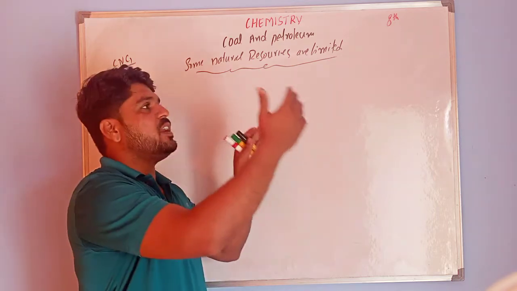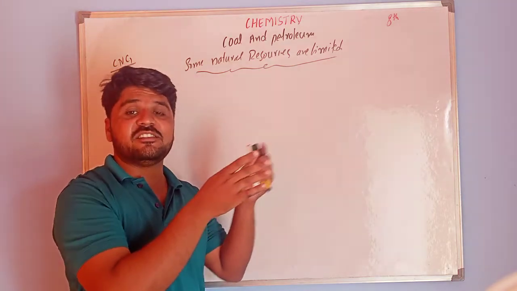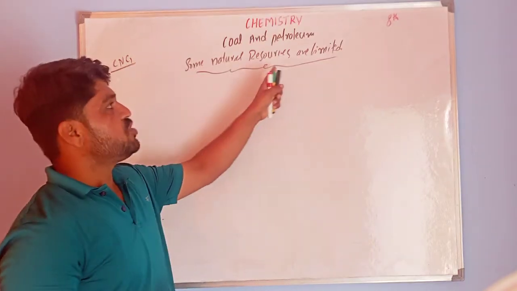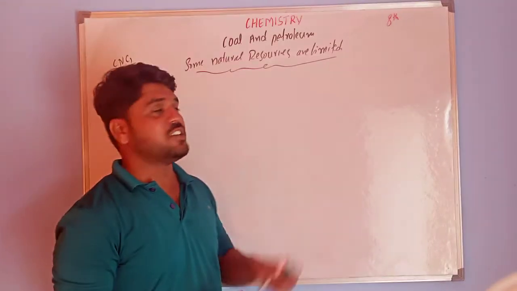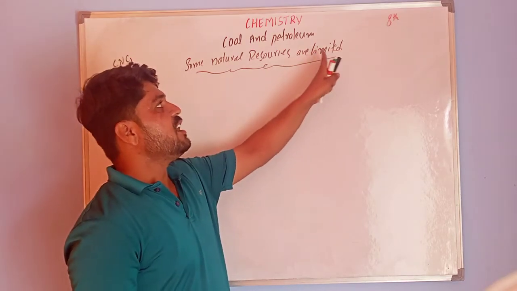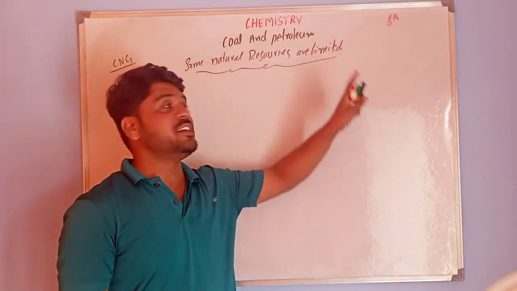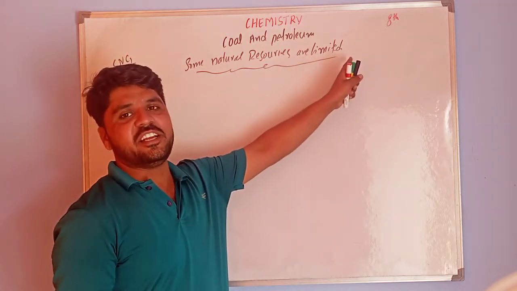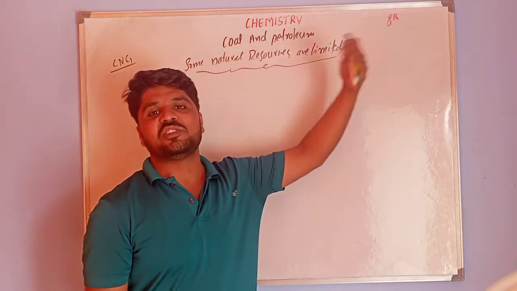How can they be completed? By human activities. These are exhaustible natural resources. Exhaustible means limited in nature. By human activities, they will be exhausted.